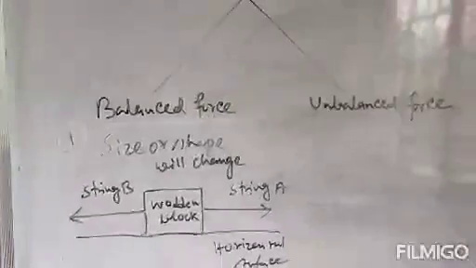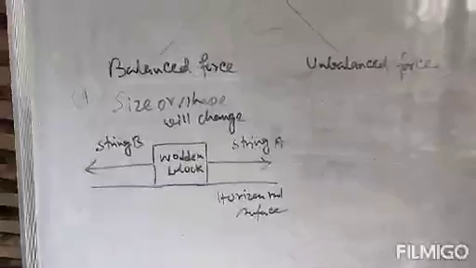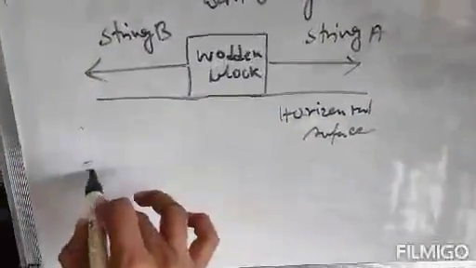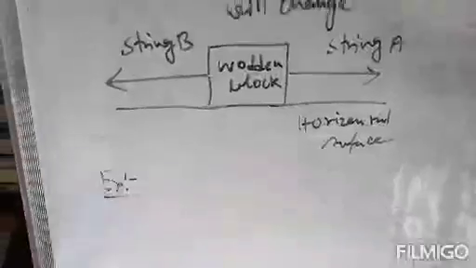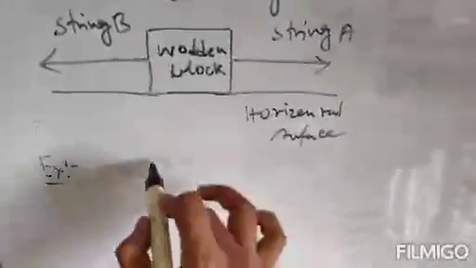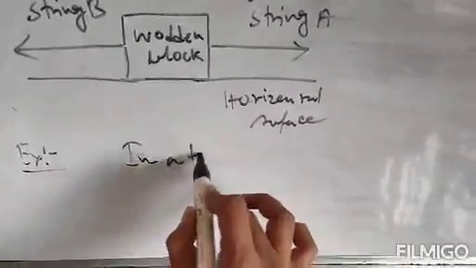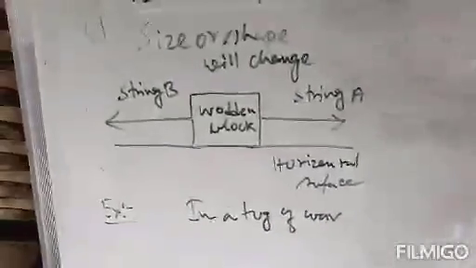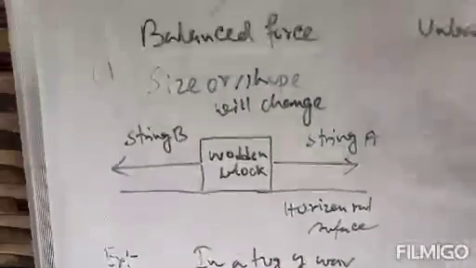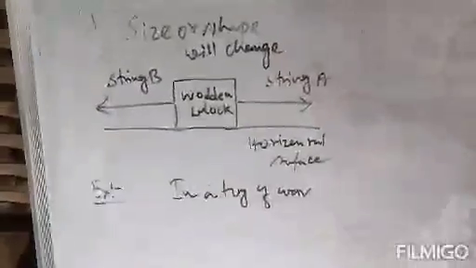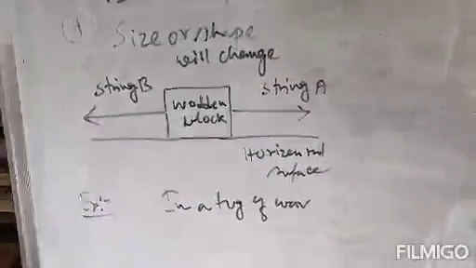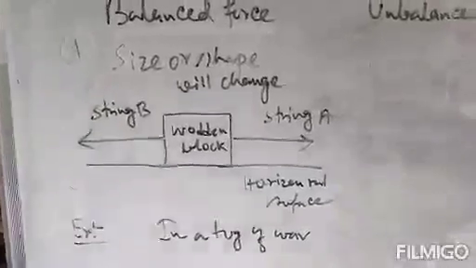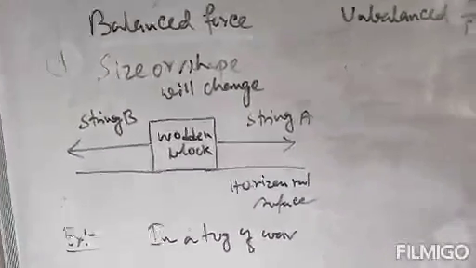Clear? So this is what is balanced force. What is its practical example? You have seen the practical example in a tug of war. So in a tug of war, what happens? Both the teams apply similar force from both sides. When both of the teams apply similar force from both the sides, the rope will not move.